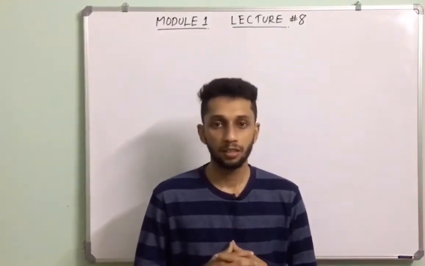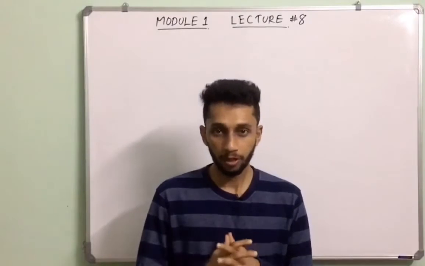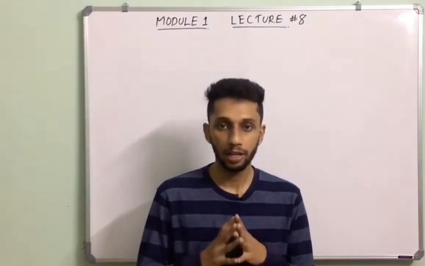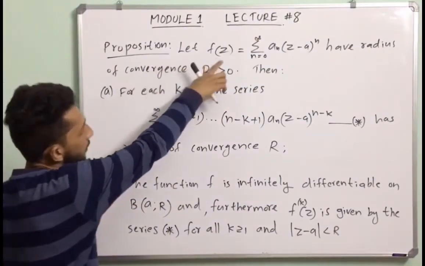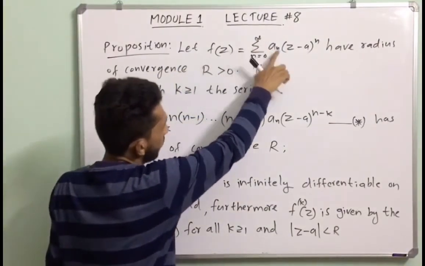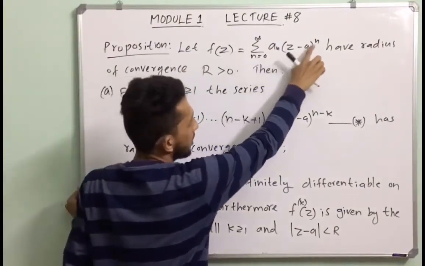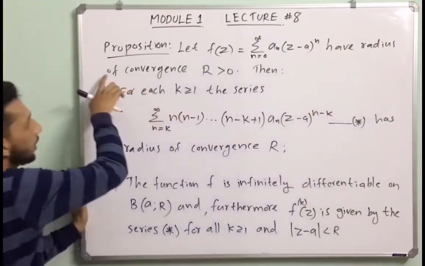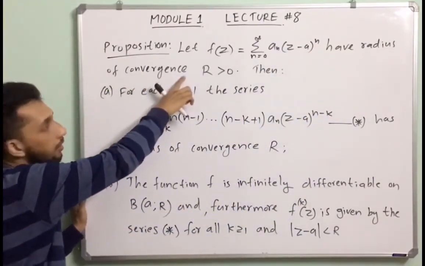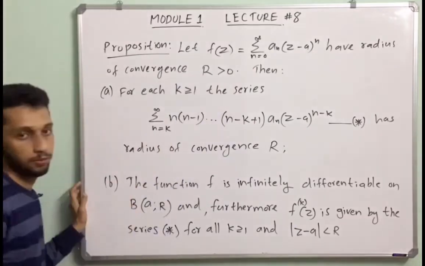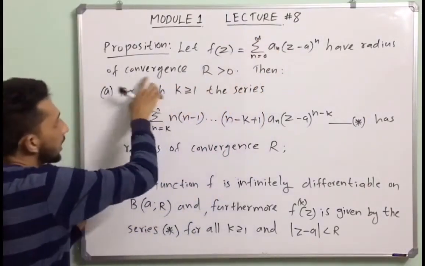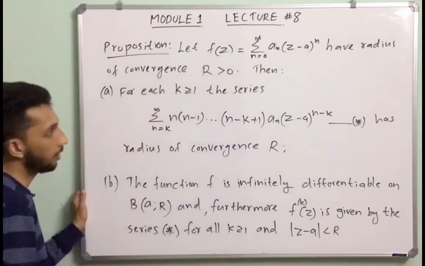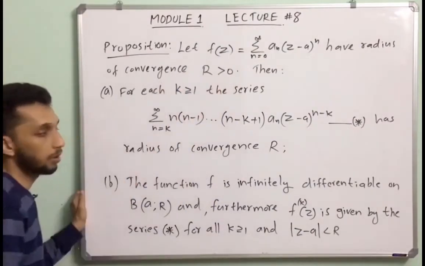In this lecture, I am going to talk about a very important proposition that is very related to power series. Proposition: let f of z equal to summation n from 0 to infinity a_n into (z minus a) whole raised to n have radius of convergence R greater than 0. Suppose this power series has the radius of convergence R, a positive number R.